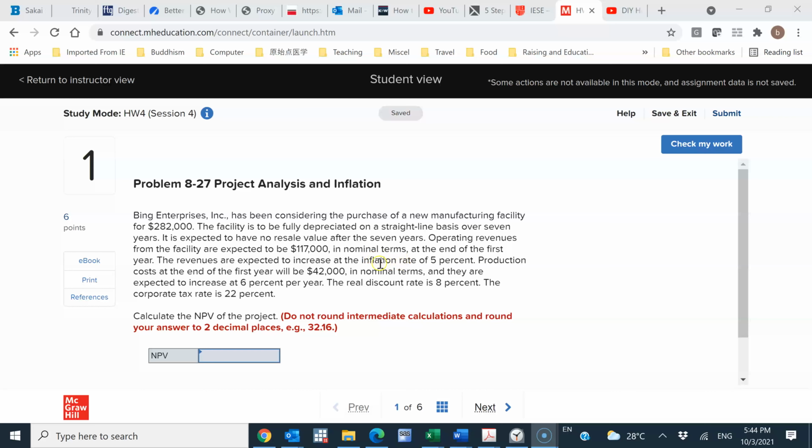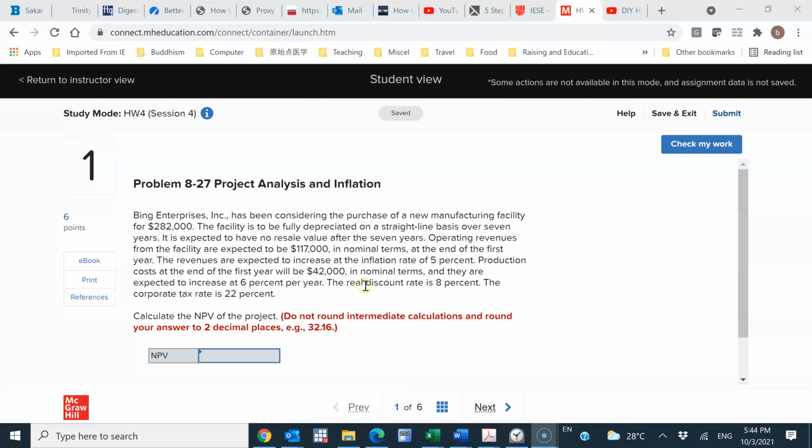And second, it also tells us the growth rate of the revenues. Both pieces of information will be quite useful later. Production cost at the end of the first year will be this amount in nominal terms, and they are expected to increase at 6% per year. So the growth rate of the production cost is 6%, which is different from the growth rate of the revenue.